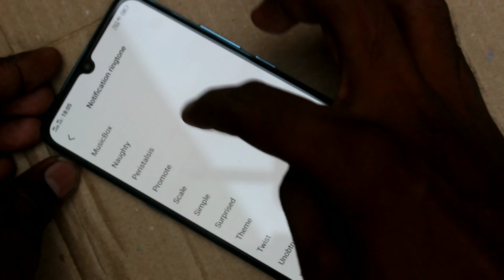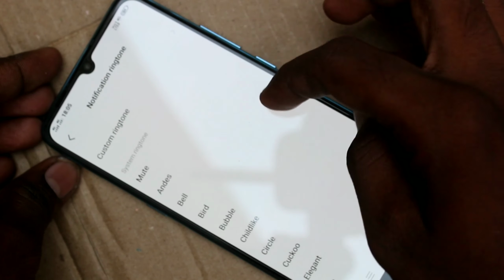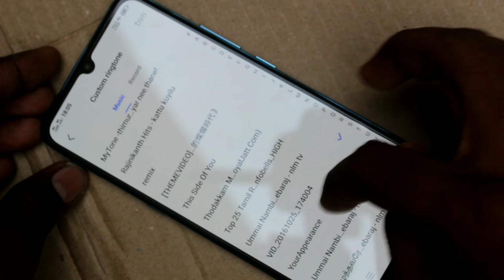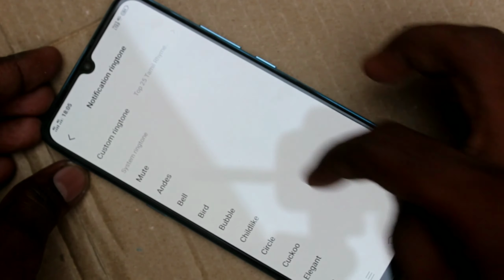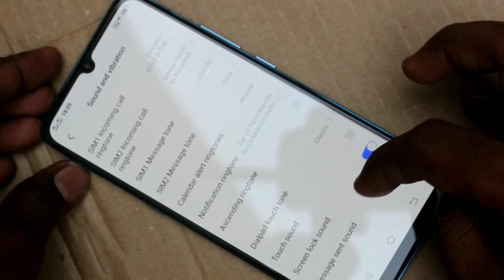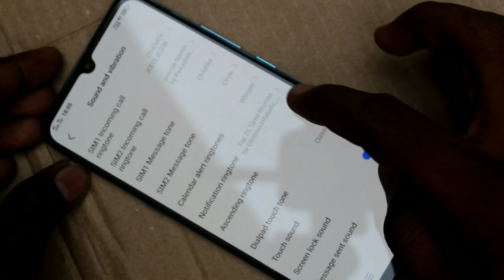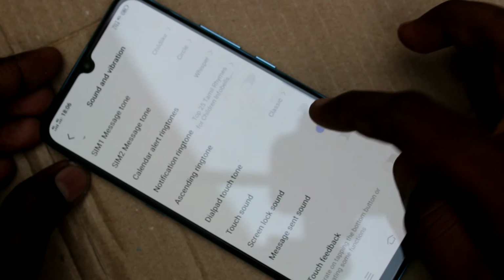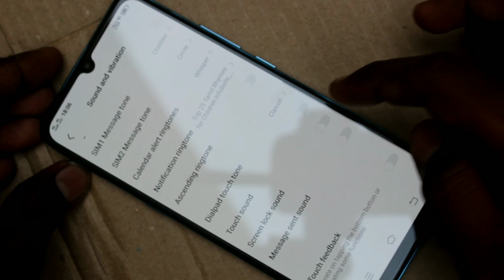In the notification ringtone, this is also same. Just select any custom ringtone, otherwise choose system ringtone. And also you can control other tones like dial pad touch tone, touch sound, screen lock sound, message send sound, etc.